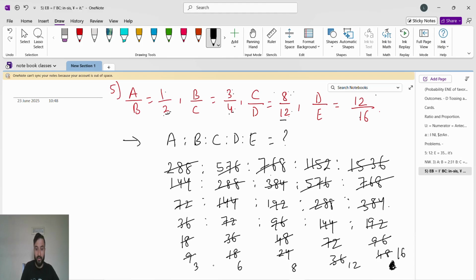16. So the answer is 3 is to 6 is to 8 is to 12 is to 16. Yeah, this is the answer. 3 is to 6 is to 8 is to 12 is to 16. Now it will not get further simplified. So this is the answer.